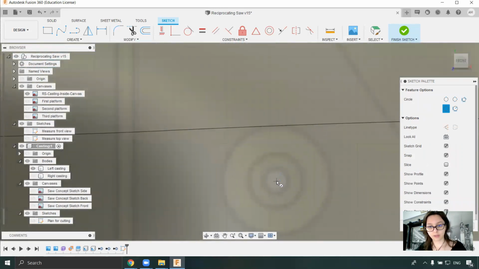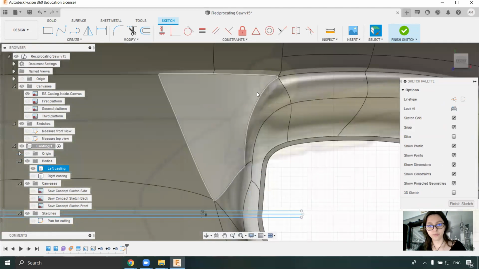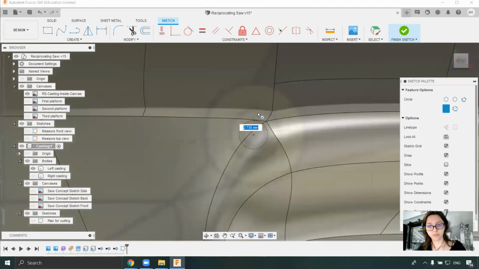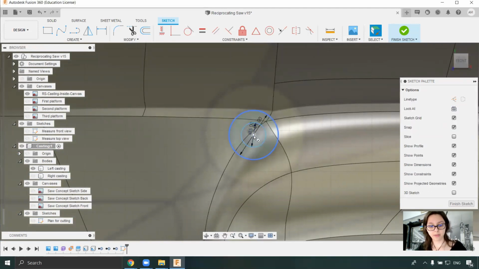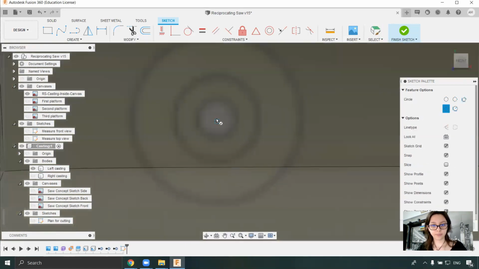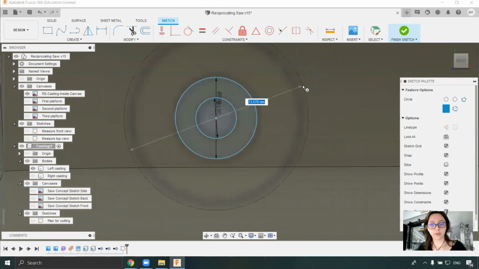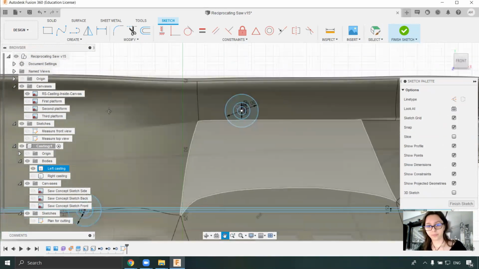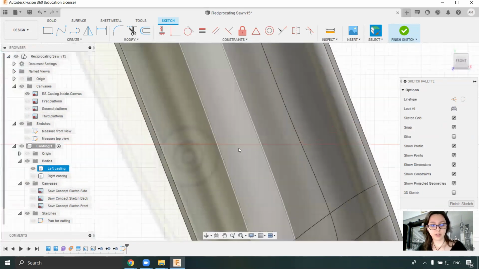They are not aligned, so I can just put it here. 6, 12. 3, 6, 12. 3, 6. And here a new one.